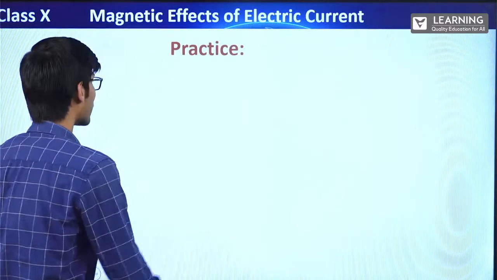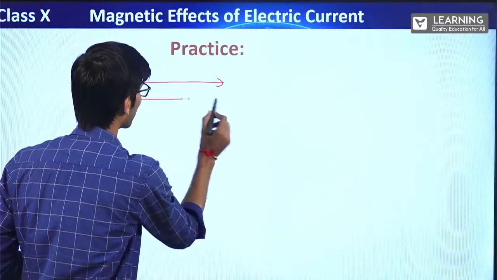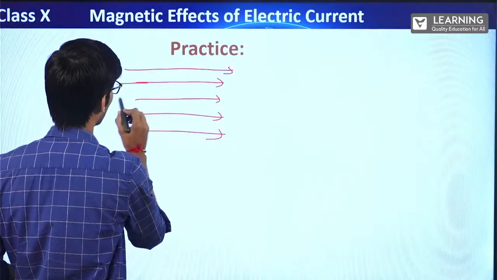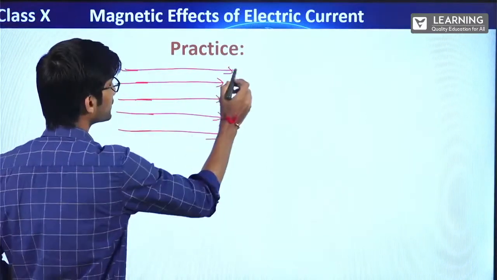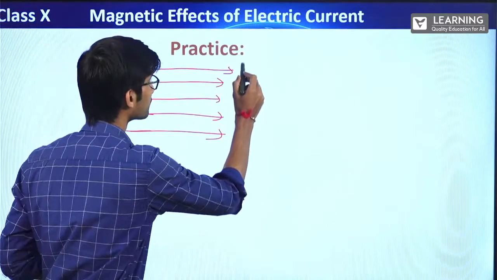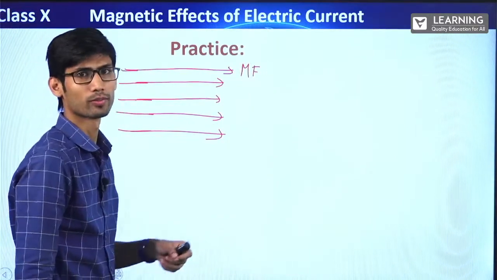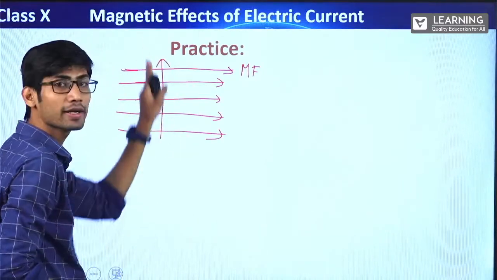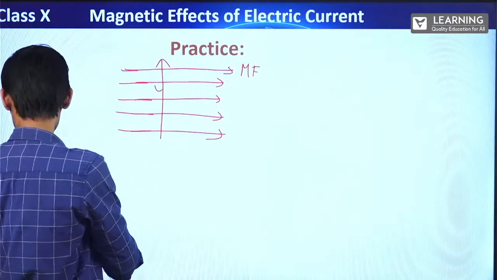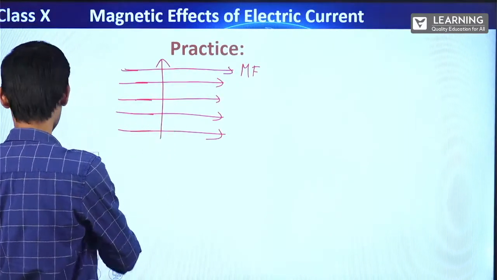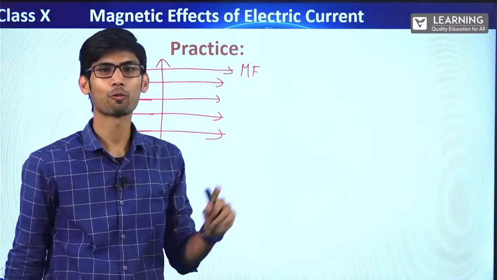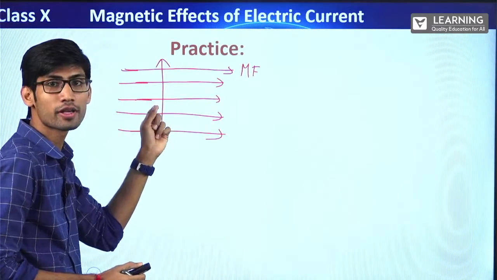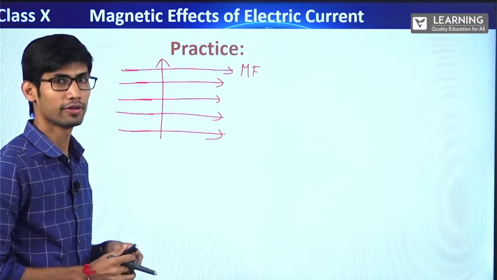Now suppose the magnetic field is in this direction. Alright, this is the magnetic field. You can write B also, not a problem. And now suppose the conductor is kept like this. This is the current carrying wire or the current carrying conductor. And the current is flowing upwards. What will be the direction of force? Which side will this wire experience the force? We need to understand this, alright?